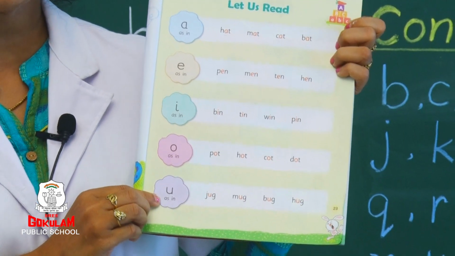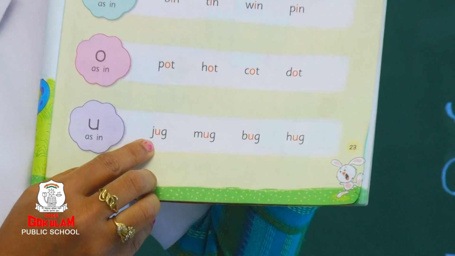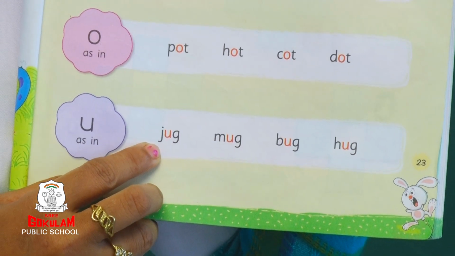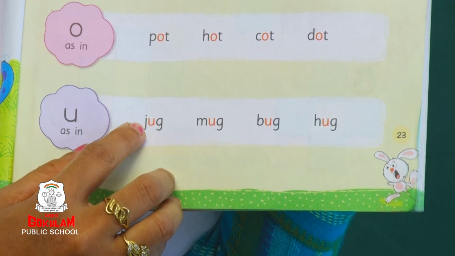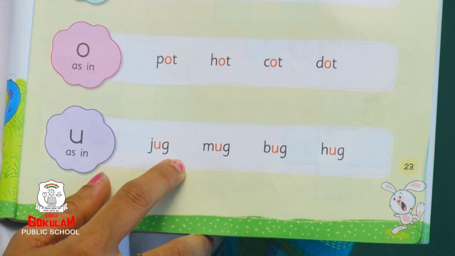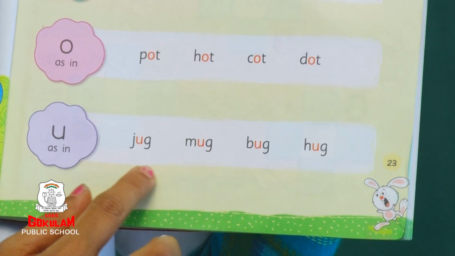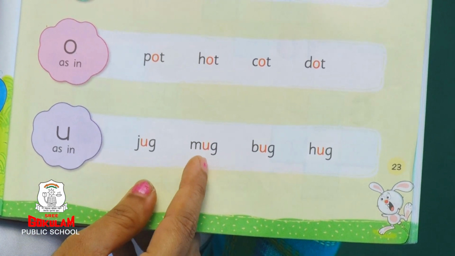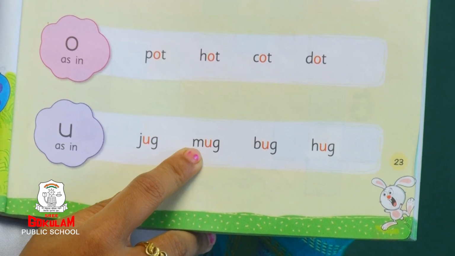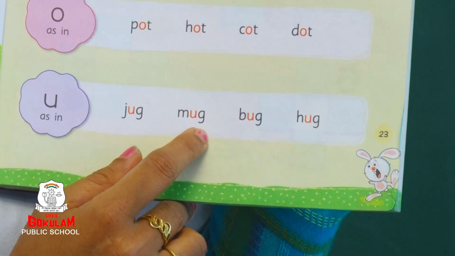See the next letter, it is U. Can you see? Yes, U. So, what is the first letter here? J. So, what is the sound of J? J. J, U. Next letter is G. What is the sound of G? G. So, J, U, G. Jug. See the next letter. What is the first letter here? M. What is the sound of M? M. M, U, G. Mug.